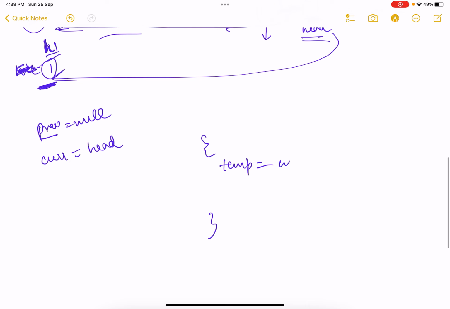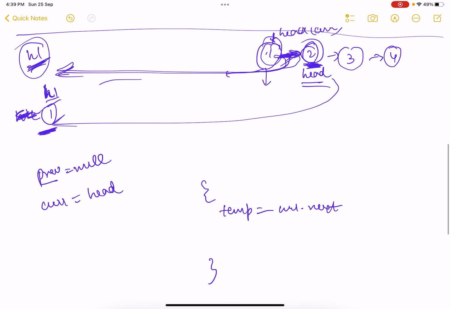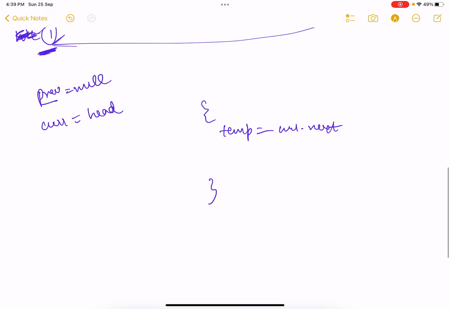So it will be current.next, right? This is the first thing that I will do. Now what is the second thing that I will do? The second thing is, I want this next to point here, right? And this is previous, so what is the second thing I'll do? I'll do current.next equals previous, right?